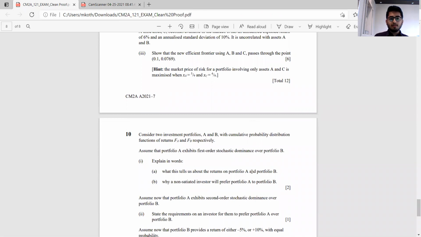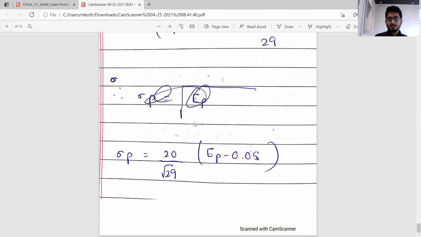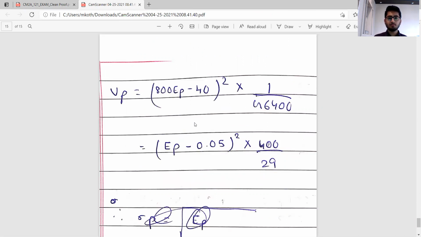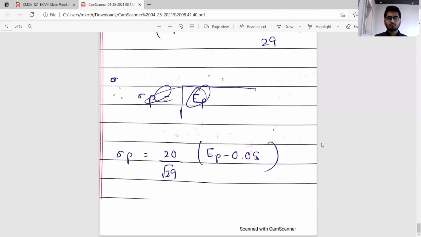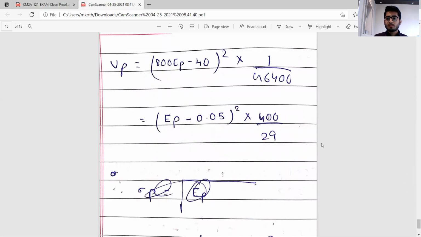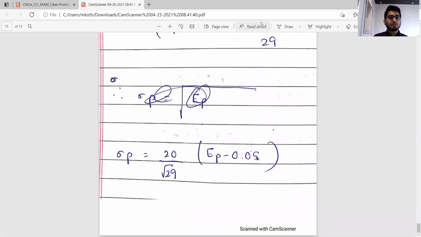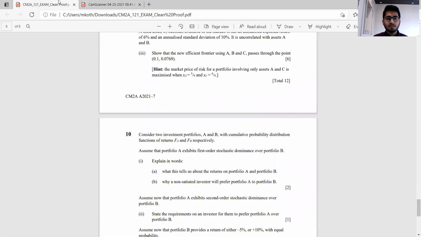Next is question number 10. Part 1A, what this tells us about, from stochastic dominance. So here what I have done is I'll just show you all how to go about giving citation. This is one way of giving citation. Okay, so I do not have the PDF of these, so I'll just take you all through.